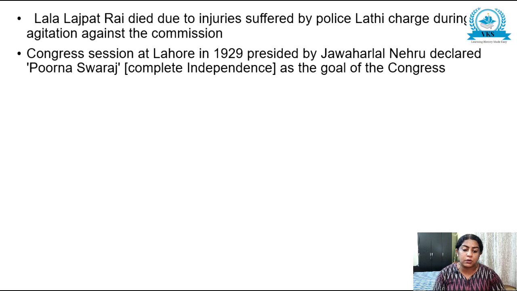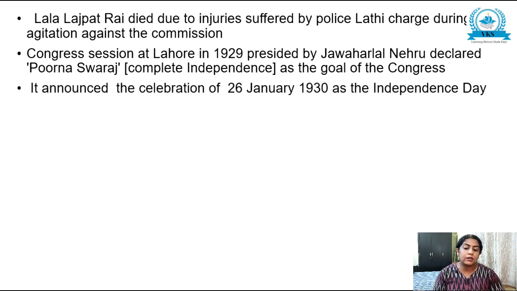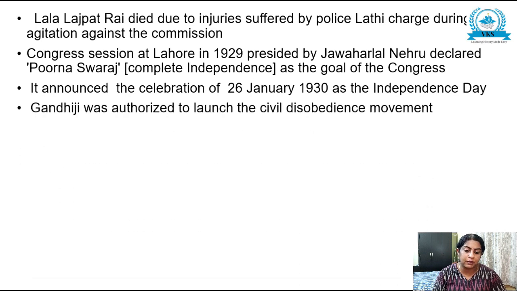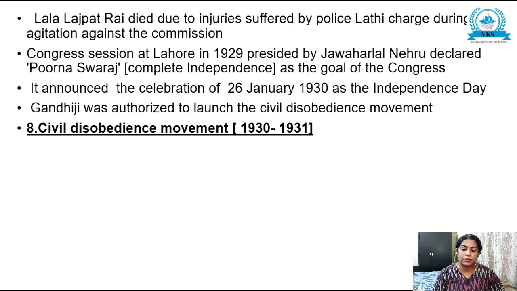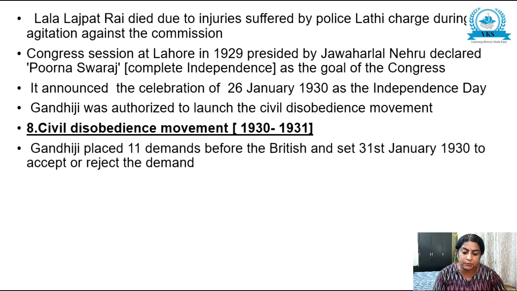The Congress session at Lahore in 1929, presided over by Jawaharlal Nehru, declared Purna Swaraj, that is complete independence, as the goal of the Congress, and it announced a celebration of 26 January 1930 as Independence Day. Gandhiji was authorized to launch the civil disobedience movement. Eighth is the civil disobedience movement.